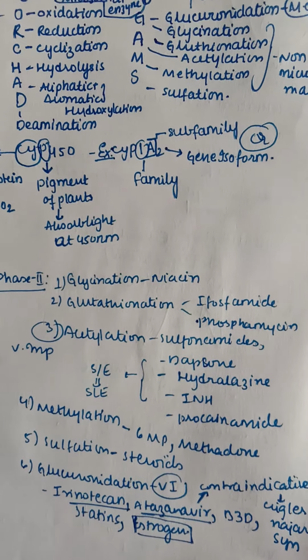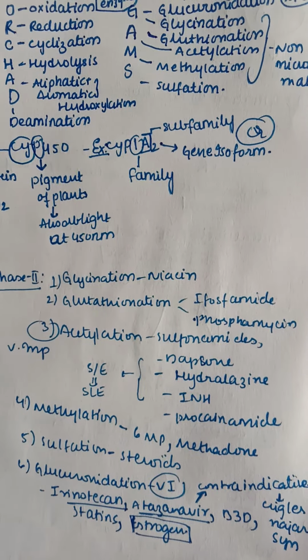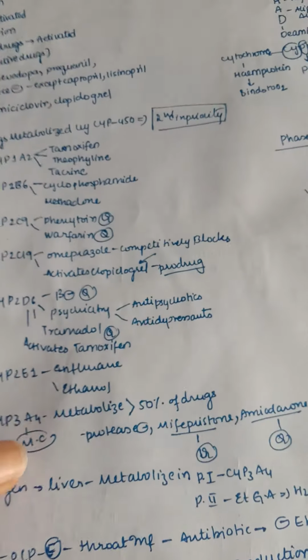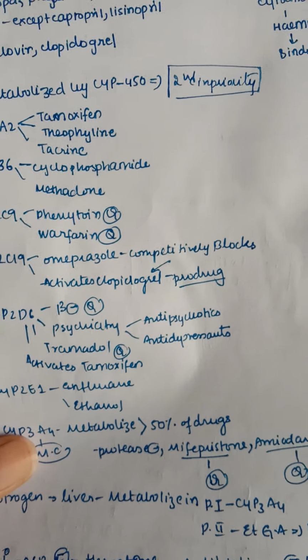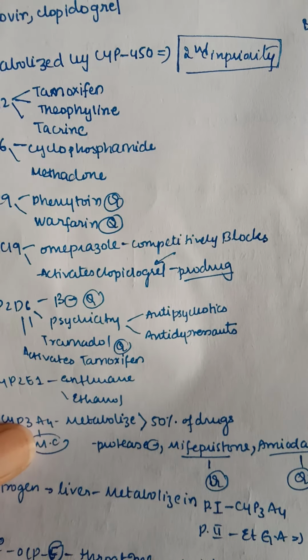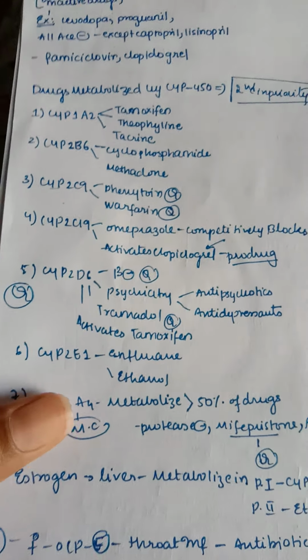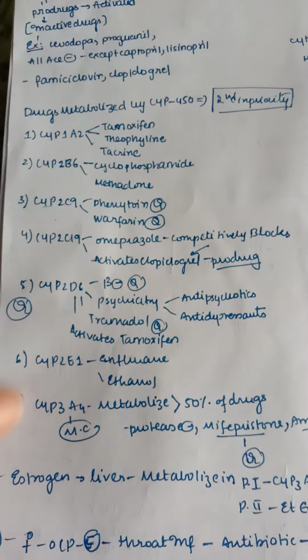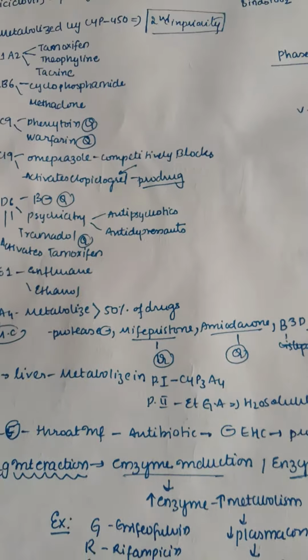So here 1 is the family, A is the subfamily, and 2 is the gene isoform. Now let us see how the drug is metabolized by CYP450, but that is second priority, because CYP450 is divided into mostly 7 different forms in phase 1.